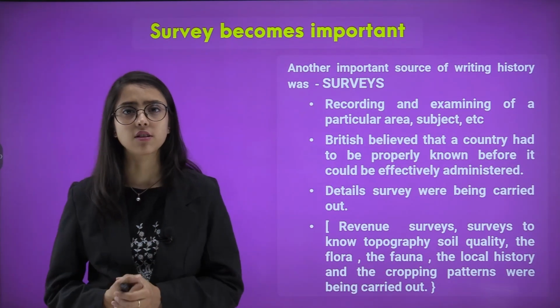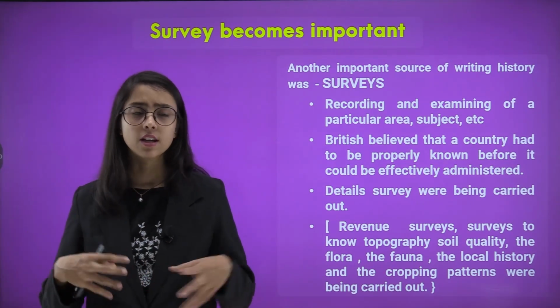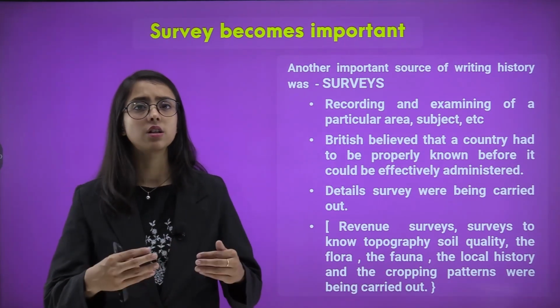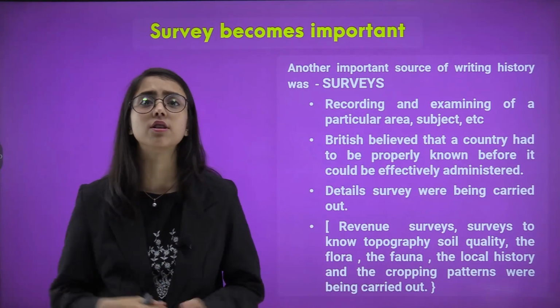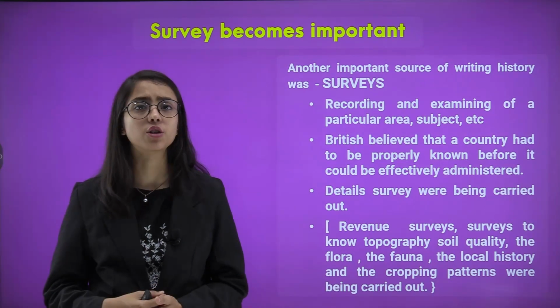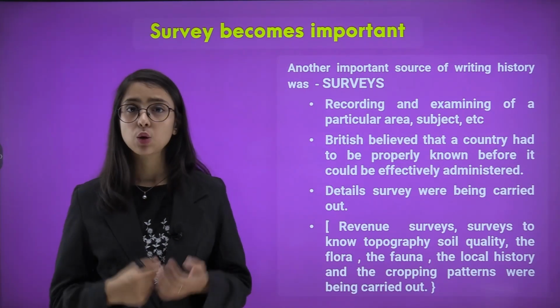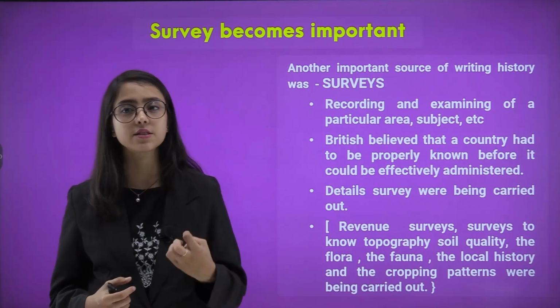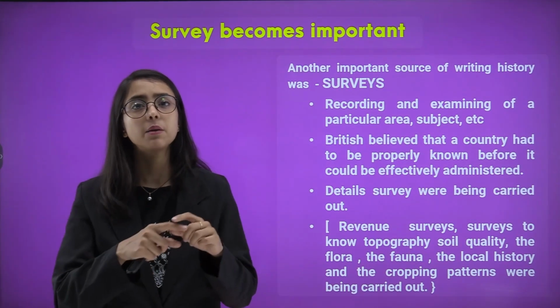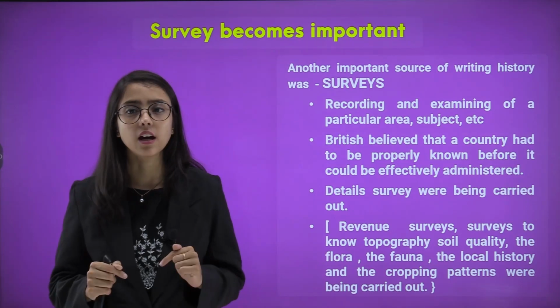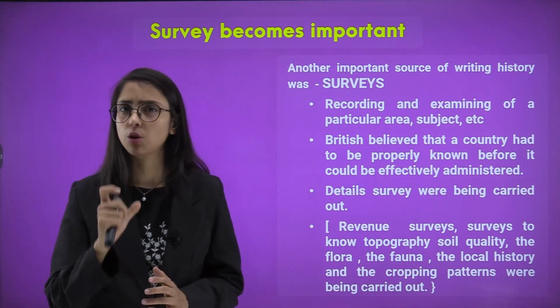I am sure you must have heard that there are people coming for surveys. As people were getting the COVID vaccination, there were medical students and interns who used to come for a survey on how many people have gotten the COVID shot. So what is a survey? A survey is about recording and examining data in a particular area on a particular subject.